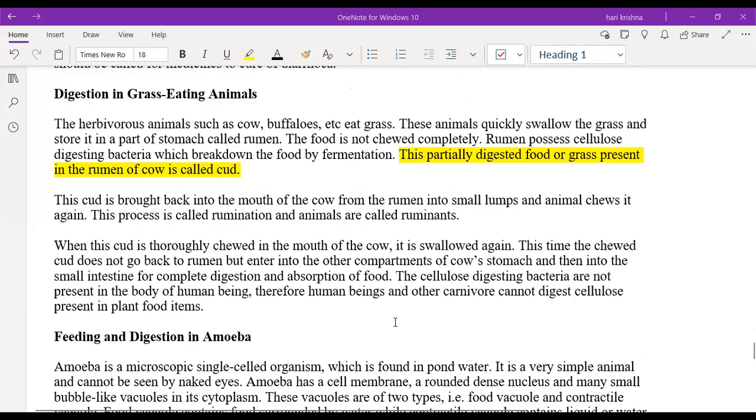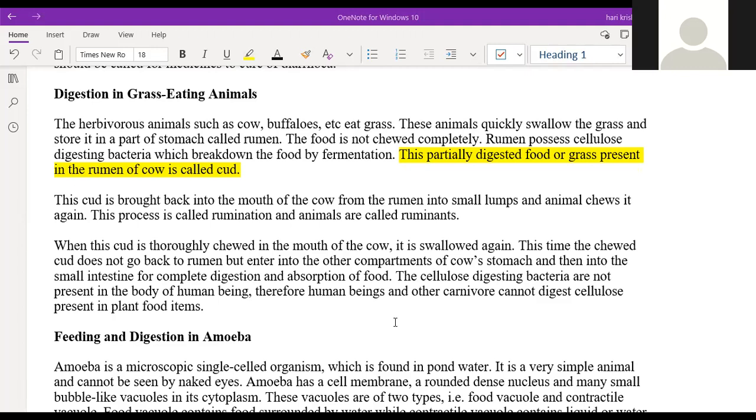So next one is the digestion in the case of grass eating animals. These animals are also known as ruminants. Ruminants have a special stomach with 4 chambers, namely reticulum, rumen, omasum, and abomasum. Ruminants initially do not chew the food and ingest it without chewing, and afterwards when they are hungry they will get the food back again from the rumen and chew it, so this is very special, so they are called ruminants.